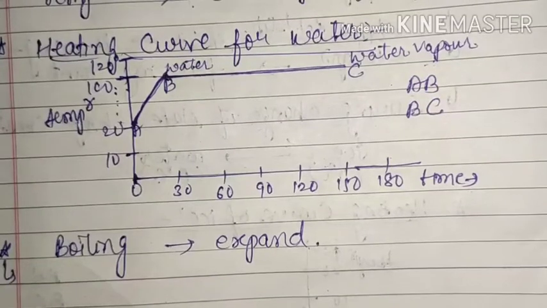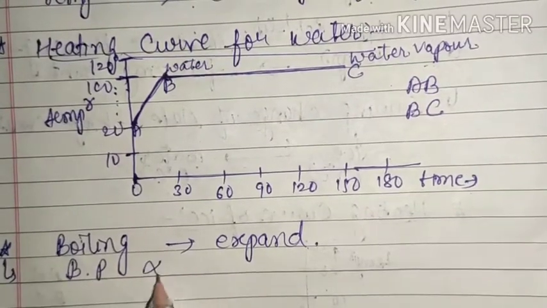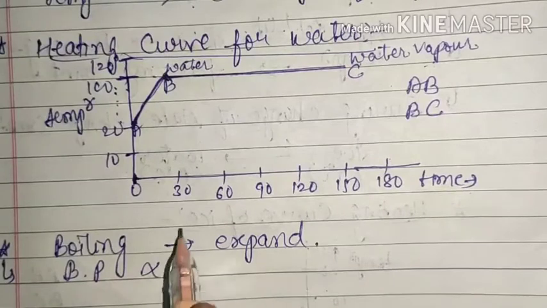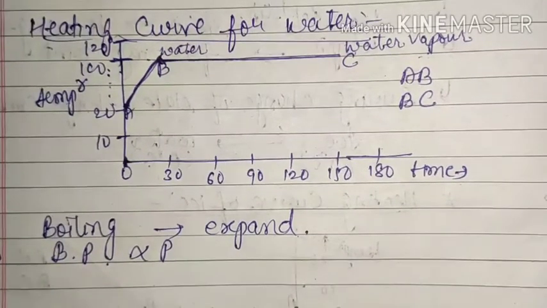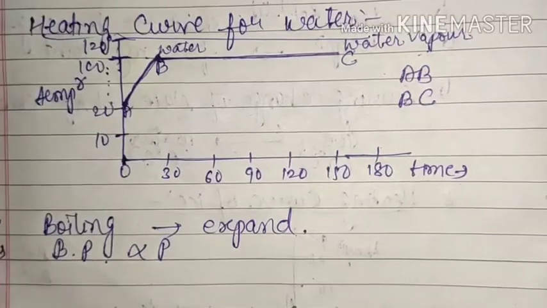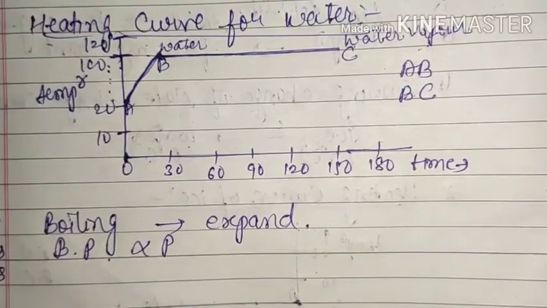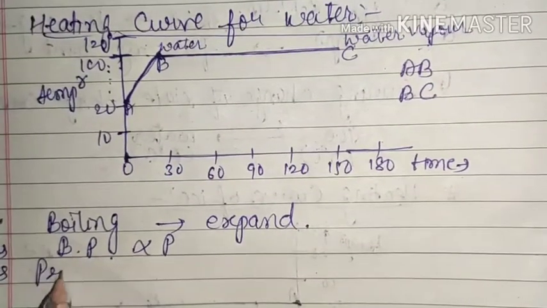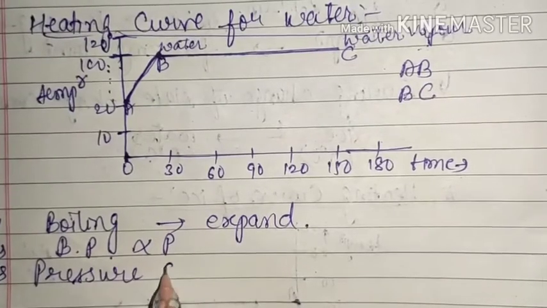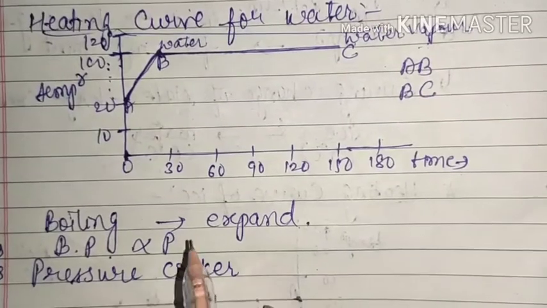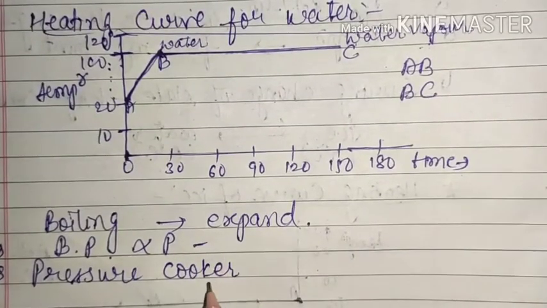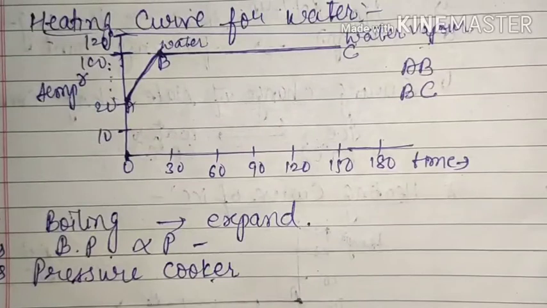So here again same thing is, boiling point is directly proportional to pressure. That means on increasing pressure, boiling point will also increase. We have many practical applications here also, and two examples are given, and both examples are very important. The first example is about the pressure cooker, which we are using every day at our home. So this fact is used in the case of pressure cooker.